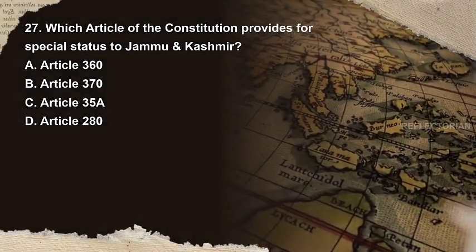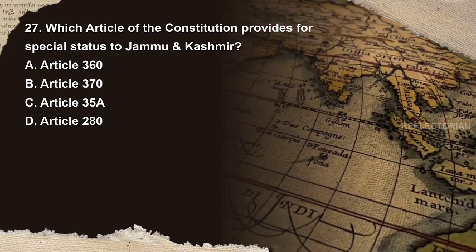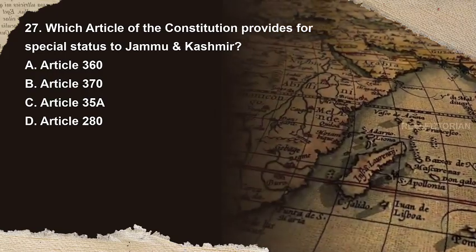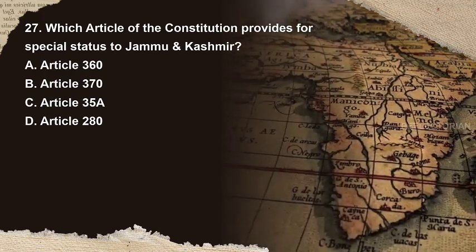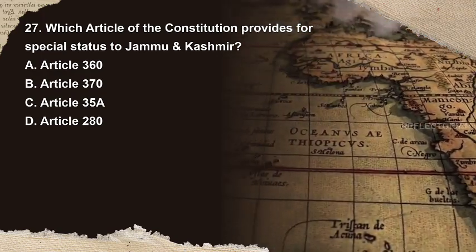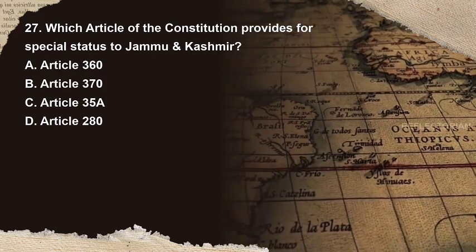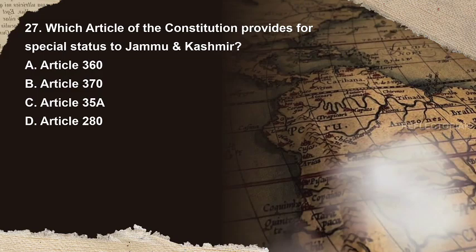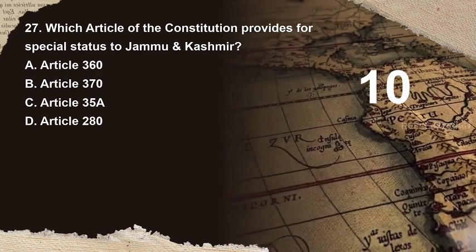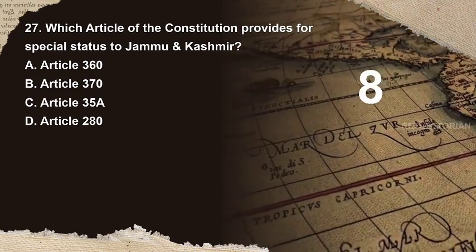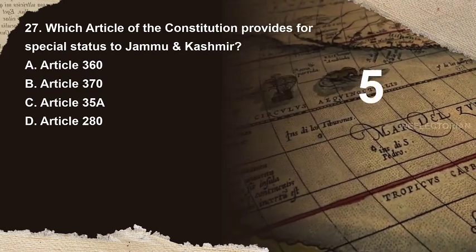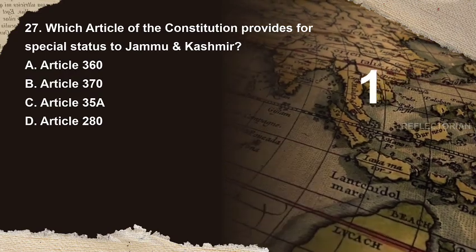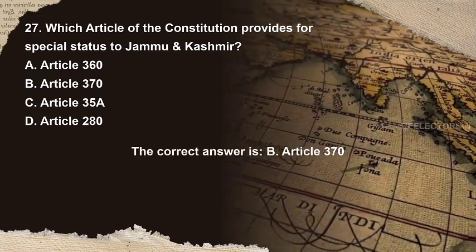Question 27. Which article of the Constitution provides for special status to Jammu and Kashmir? Options are A. Article 360, B. Article 370, C. Article 35A, D. Article 280. You have 10 seconds to answer. The correct answer is B.